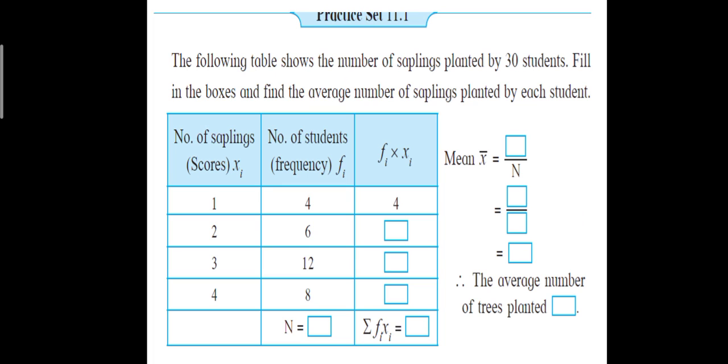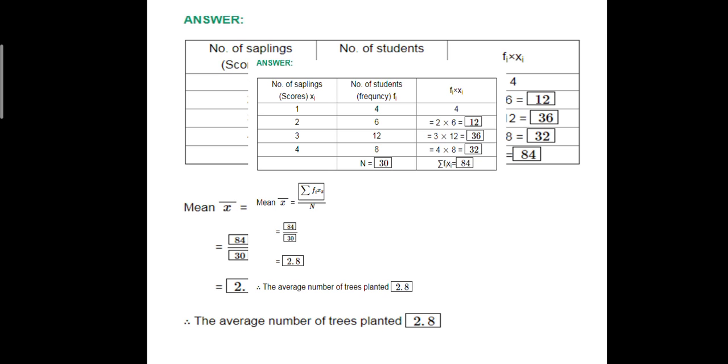Then 12 students are such who have planted 3 saplings each. So 12 3s are 36. So here in the box there will be 36. And 8 students are there who have planted 4 saplings each. So 8 4s are 32. Now let us go through the example. So here number of saplings, number of students, fi into xi is also there.